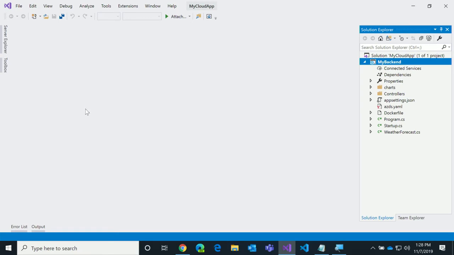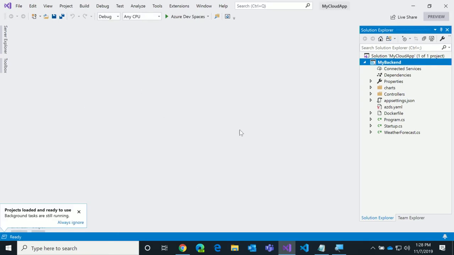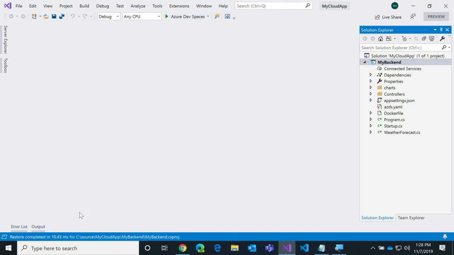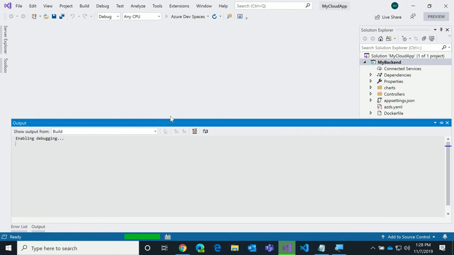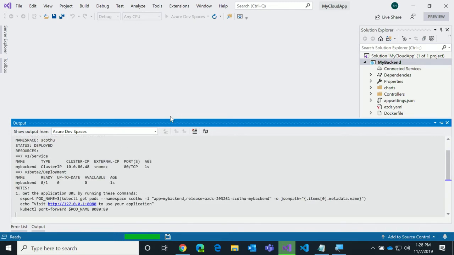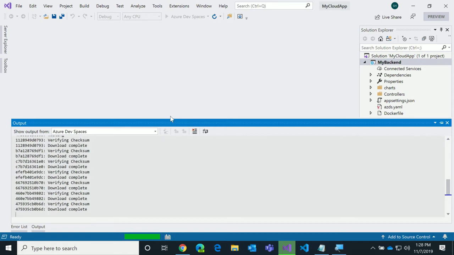So you can see I've got what I call my back end. I've got this Azure Dev Spaces. And what we're going to do here is click Run, and we're going to see some stuff happen. What's going to happen is it's going to take my application and make a container. You can see that happening here on the screen. It's running some kube commands to put my container up in Kubernetes and get it running.